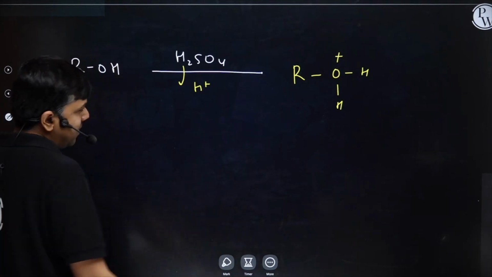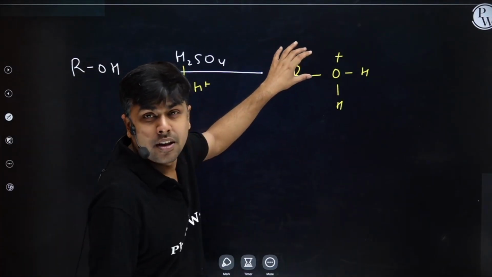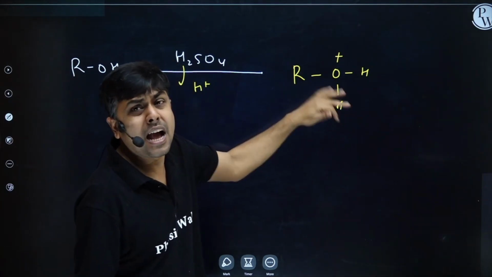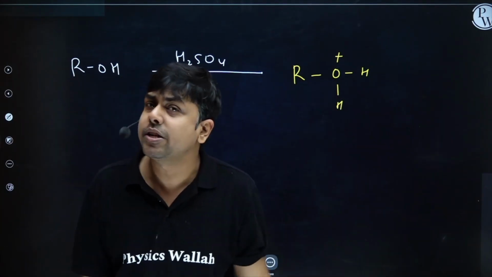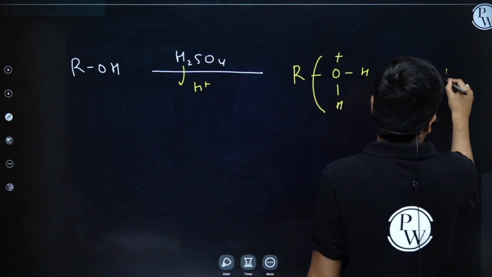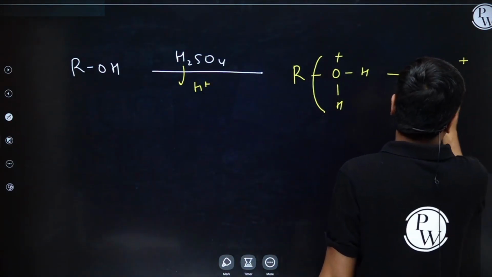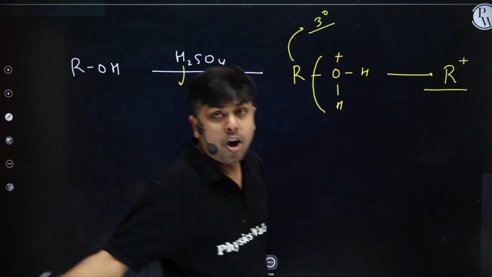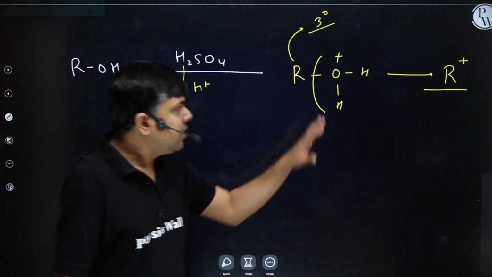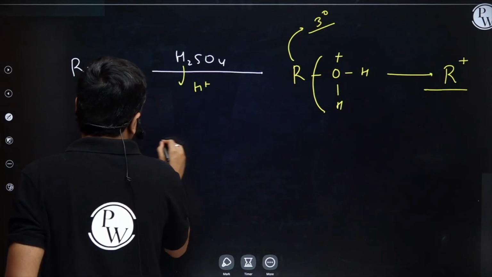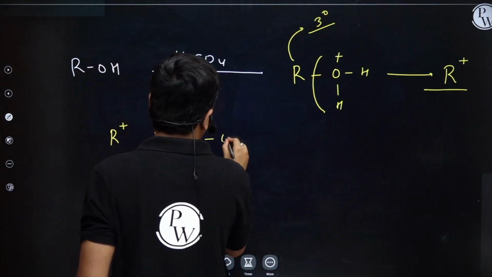Now students, if this R is a 3-degree, then this one can easily depart because the carbocation formed will be a relatively more stable carbocation. In that particular case, I will have the formation of R positive, provided this R is a 3-degree, or resonance stabilized. Now this R positive is going to react with 1 more mole of alcohol,